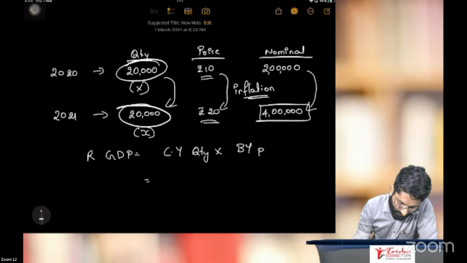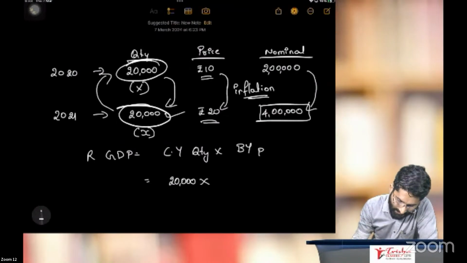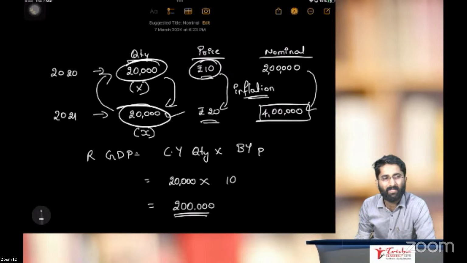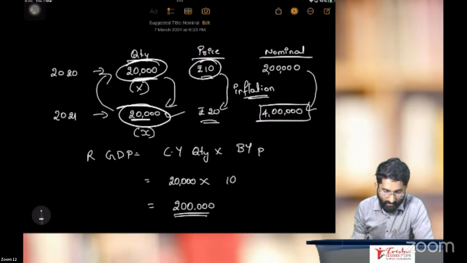So what is the current year quantity? 20,000. 20,000 multiplied by, I am comparing this with 2020, no? Base year price. What is the base year price? 10. So what is real GDP? It will remain to be 2 lakhs. Why will it remain 2 lakhs, sir? Because there is no change in quantity. That's why there is no change in real GDP.